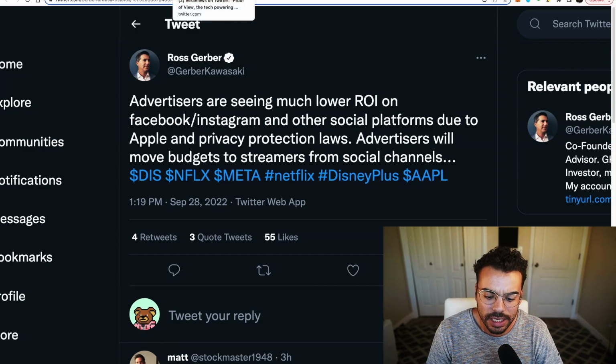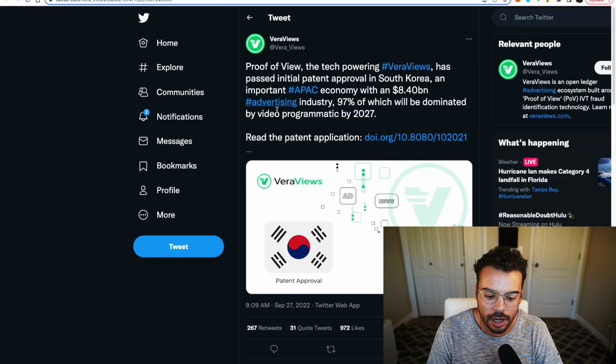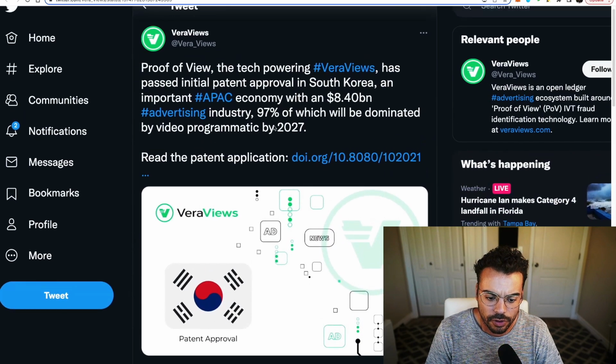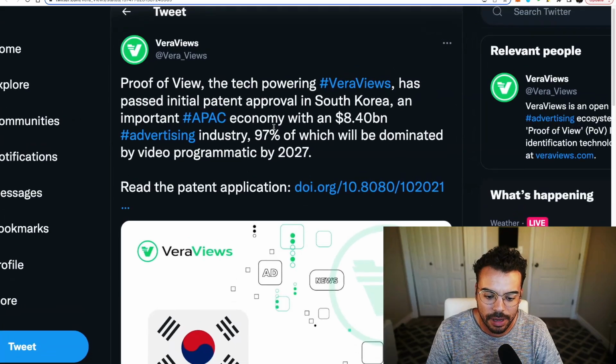Now, going into some of the big updates that I wanted to touch on, first of all, they're breaking heavily into the APAC economy. So we saw initial patent approval for the South Korean economy, which has $8.4 billion in digital advertising. 97% is going to be dominated by video programmatic advertising by 2027. So think Facebook ads, Instagram ads. This is a huge market for them to get access to, one of the biggest in APAC. Samsung is there as well. There have been some rumors that Samsung is really heavily backing Verasity.